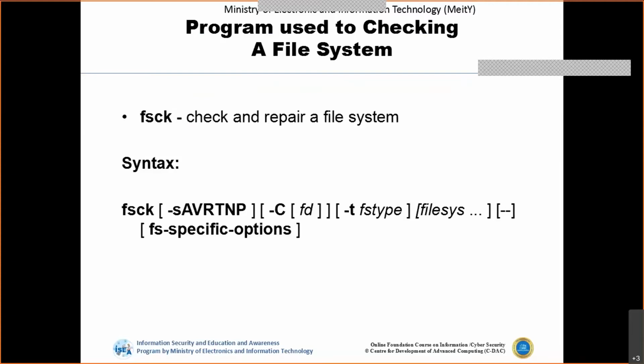Let's say there is any kind of corruption in the disk or on the partition, then we'll use the file system check. In Linux this is fsck, and in Windows we have the same command, or we can directly right click and go for the file system check.